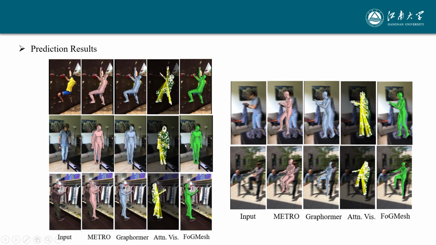Additionally, here are some visual predictions. The left figure shows the prediction results on the clear original images, while the right figure shows the comparison of the prediction results on the high-speed motion blurred images.